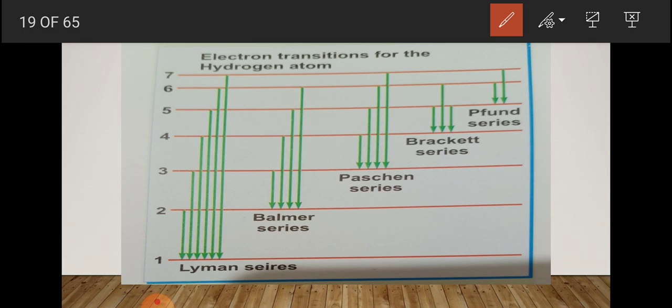From N4 it can come directly to N1. From N4 it can come first to N3. From N4 it can come to N2.